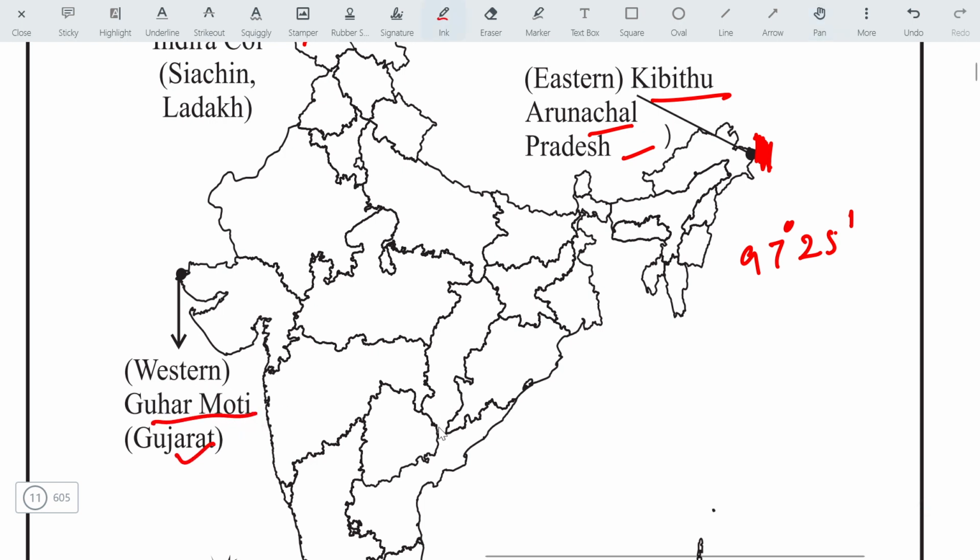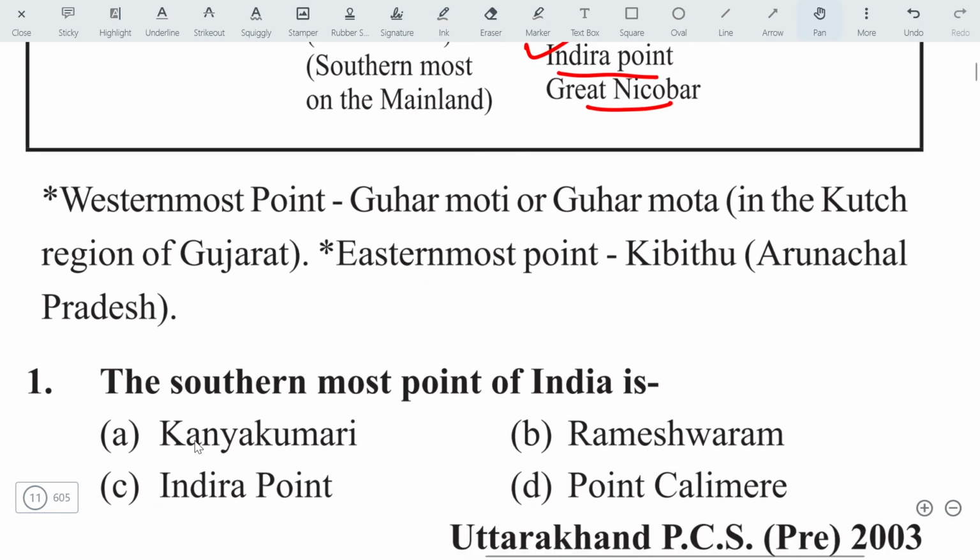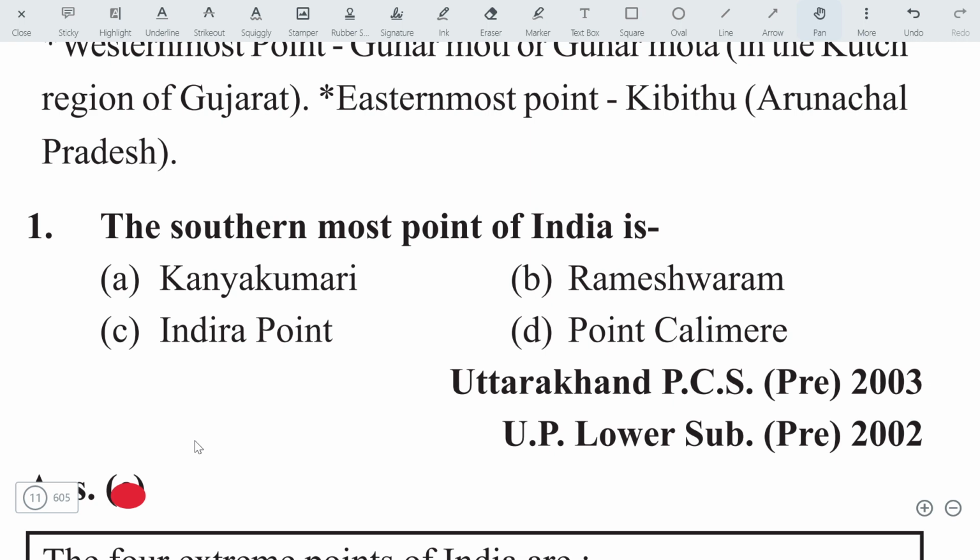And for the mainland, remember it is the mainland, it is Kanyakumari in Tamil Nadu, which is located at 8 degree and 4 minutes. And for the most southern part, if we include islands also, then it is Indira Point in Great Nicobar. If you are asked what is the most southward point of India, then the answer will be Indira Point. If it is asked what is the most southward part of the mainland of India, then the answer will be Kanyakumari. Let's check out some questions and we will find our answer. The southernmost point in India is, the answer will be C, Indira Point.